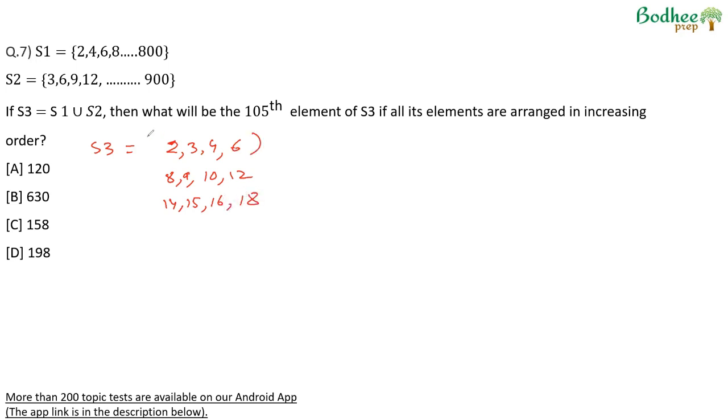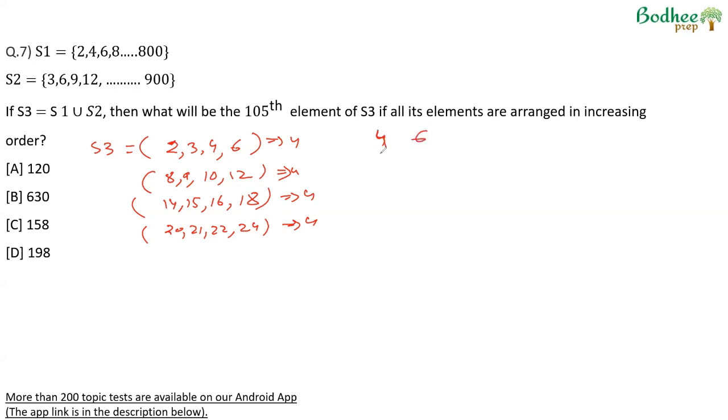So if you look at 6 numbers, 1 to 6, there are 4 elements here. 7 to 12, there are 4 elements in S3. 13 to 18, there are 4 elements in S3. Similarly, after 18, 19 will not be there, 20, 21, 22, 24. Again, 4 elements in S3. 3 multiples of 2 and 1 multiple of 3, or 2 multiples of 3, with one of them being common. So out of every 6 numbers, there will be 4 numbers which will be in S3.